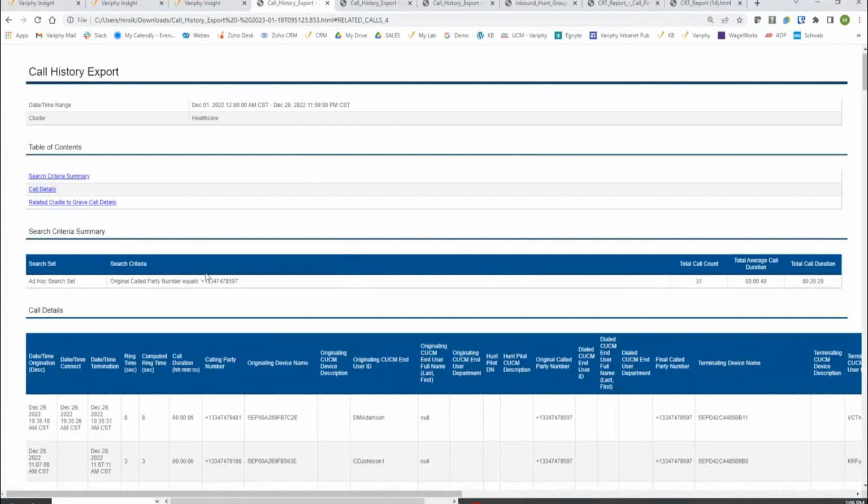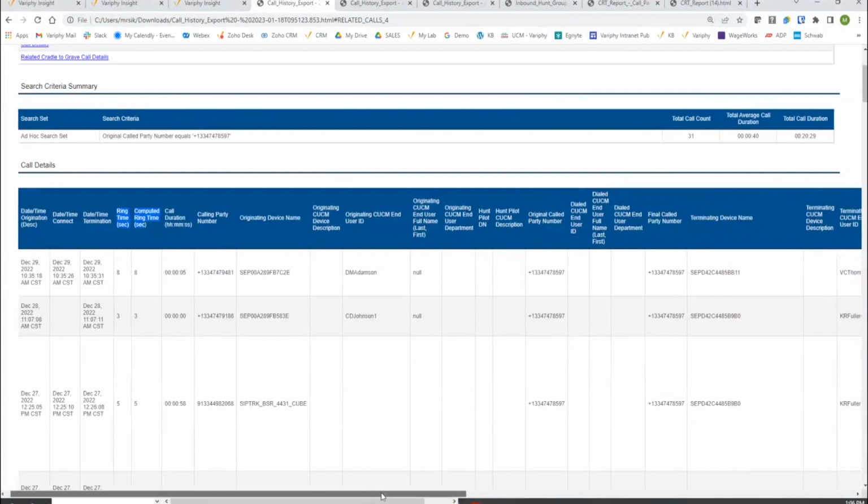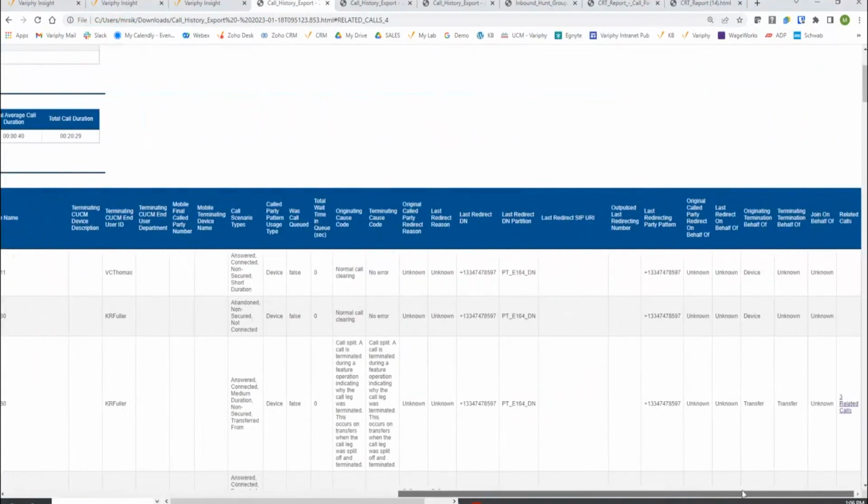31 call counts for calls represented to this number here. Here is the granular detail of all 31 of these calls. I do have ring time and computed ring time in here, but let's take a quick look. Now, these are all matching. Why are these all matching? Because they're either single legs or they're the very first row, or leg, in a scenario that has cradle to grave logic, or related calls.